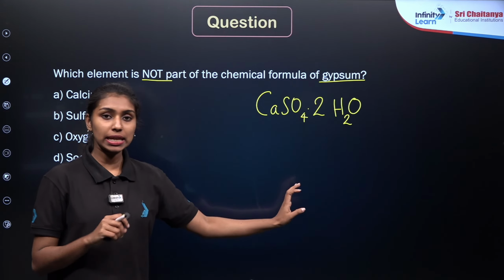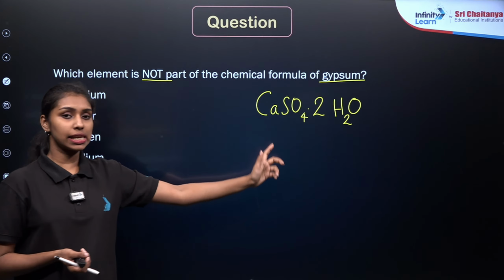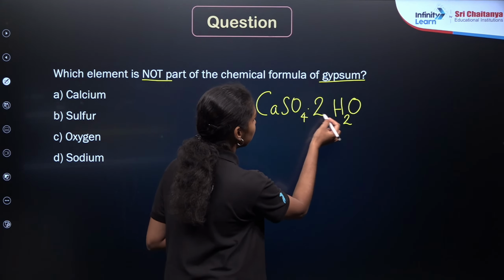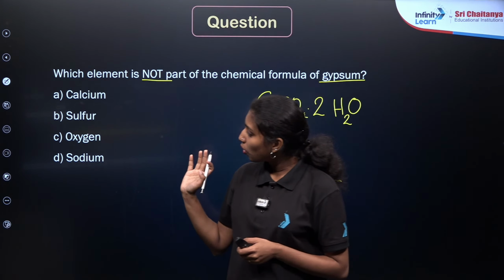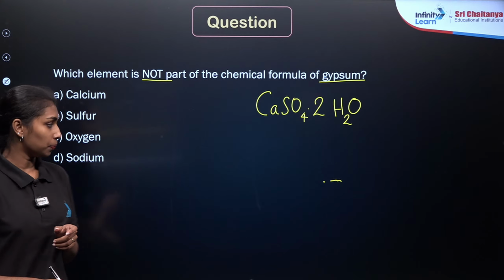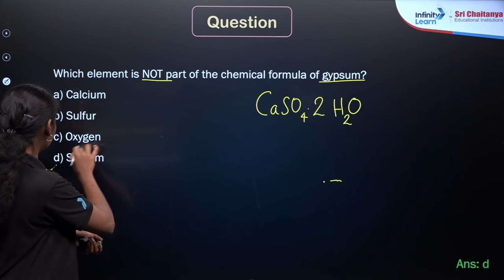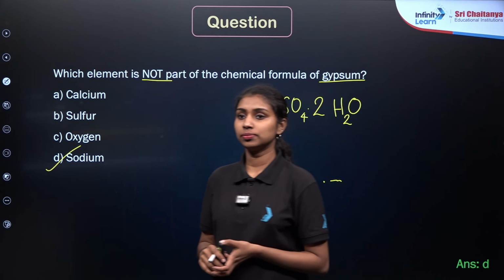CaSO4.½H2O is known as the plaster of Paris. CaSO4.2H2O is known as the gypsum here. So calcium is already present here. This is sulfur atom, oxygen atom and hydrogen atom. These are the 4 different atoms present in the gypsum molecule. So the only one which is not present here is the sodium, right? So option D will be the correct answer. Is that clear, everyone?